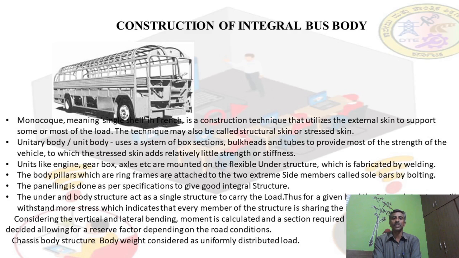On that one, engine, gearbox, etc. are mounted. The body pillars, which are ring frames, are attached to the two extreme side members called sole bars by bolting. The paneling is done as per the specification to give a good integral structure. The underbody and body structure act as a single structure to carry the load.